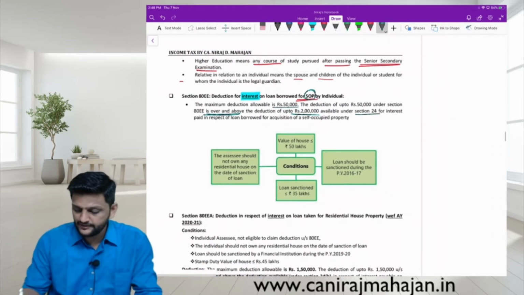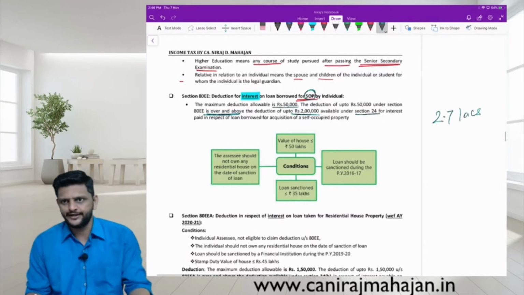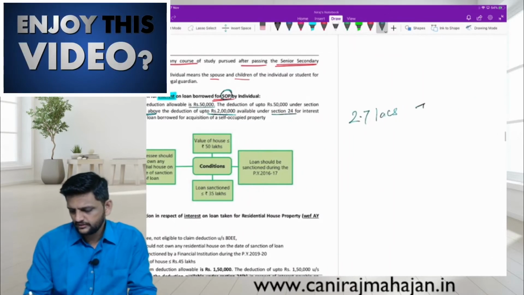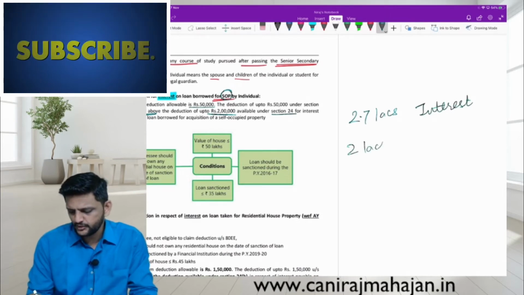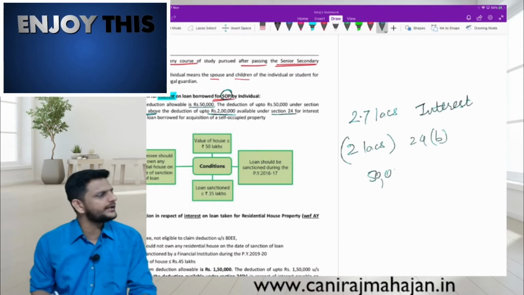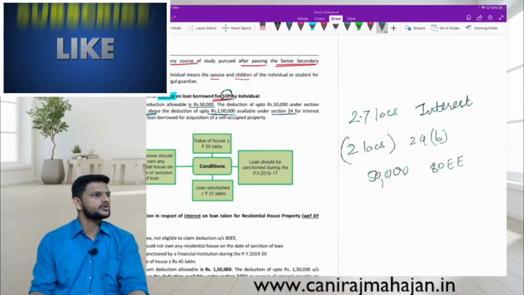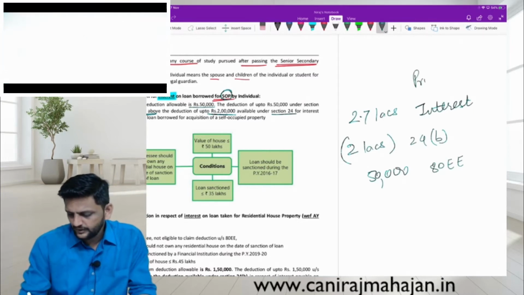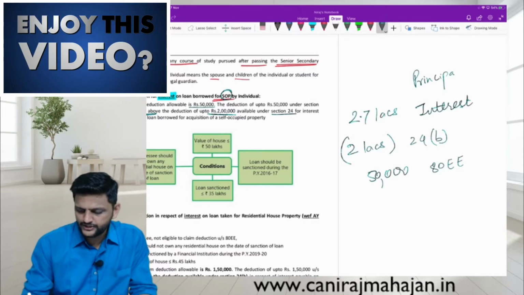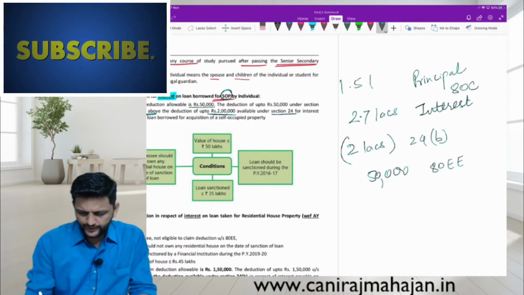an assessee was paying, let us say, 2.7 lakhs only towards interest. Are you following? Then 2 lakhs can go where? Yes, under 24B, and 50,000 can go under 80EE. Yes or no? Correct? And also let us say principal under section 80C on the higher side, how much? 1.5 lakhs.